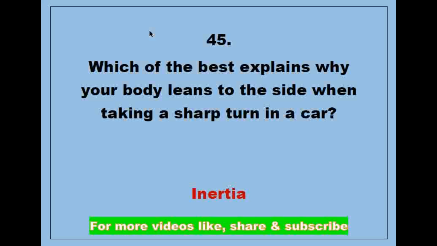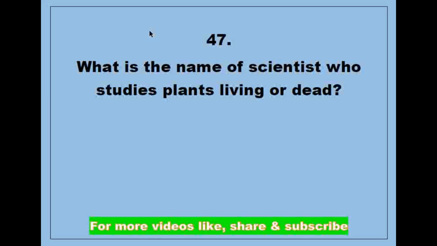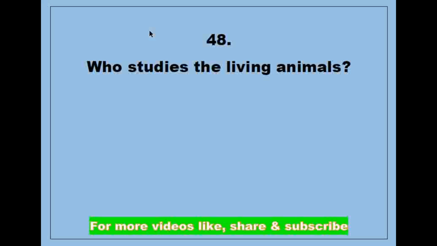Answer is inertia. Next question, which component of soil is made of material that was once living? Answer is organic matter. Next question, what is the name of the scientist who studies plants, living or dead? Answer is botanist. Next question, who studies living animals?